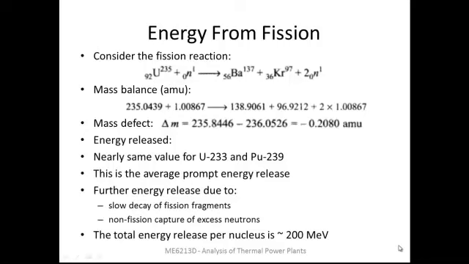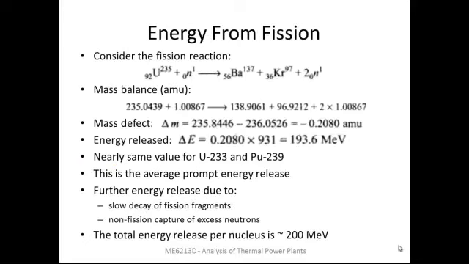and that will be minus 0.2 AMU, indicating that the products have a smaller mass compared to the initial nucleus and the neutron. Corresponding energy release can be estimated by using the fact that each AMU develops 931 MeV by the mass to energy conversion mechanism. So this corresponds to 193.6 mega electron volts. So this will be for one uranium-235 nucleus. Uranium-233 and Pu-239 also have nearly the same values.